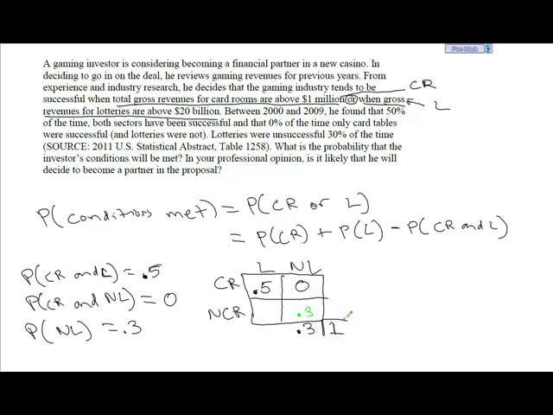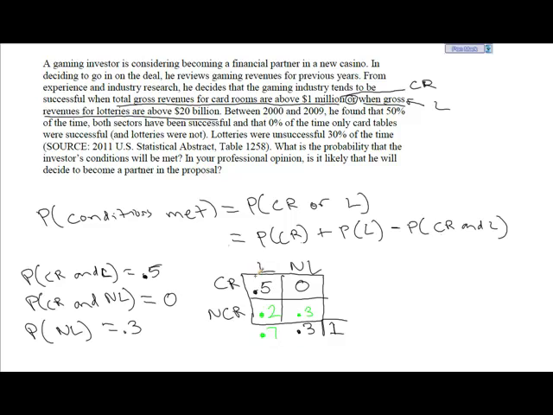Okay, well, we also know that this has to add up to 1. So far what we have here is 0.5, 0.3, and 0. Well, because this also has to add up to 1, probability of lottery being successful or not being successful, we know that the probability that the lottery is successful then, on the opposite end, has to be 0.7. So that alone helps establish that this must be 0.2, since 0.5 plus 0.2 is 0.7.